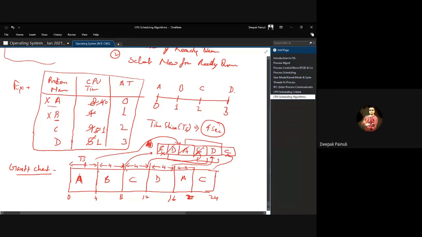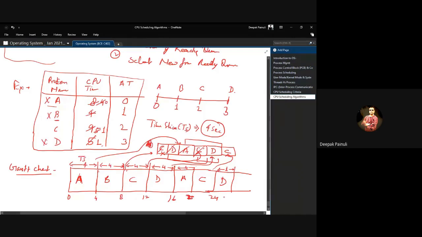Now D got the chance for CPU. Check how much time D has remaining. See, it is 1 second only. 1 second means it will run for only 1 second. This is important, right? For 1 second it will run, and after 1 second it got terminated.